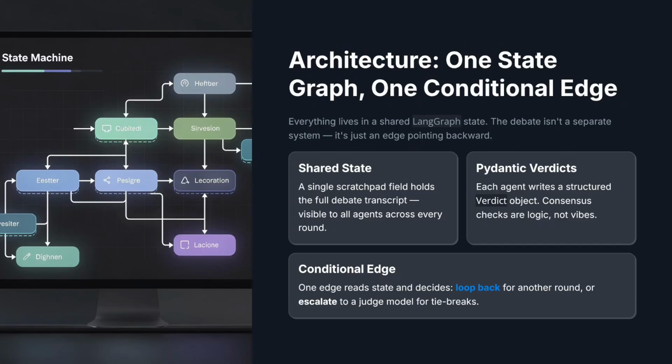Alright, here is the setup. Everything lives in one shared graph state, including a scratch pad holding the debate transcript. Each agent writes its verdict as a Pydantic model, so the consensus check is structured and not vibes. Then a conditional edge reads the state and decides loop back or escalate to a judge. Notice that the debate is just an edge pointing backward. It will make more sense once you see it in the code.